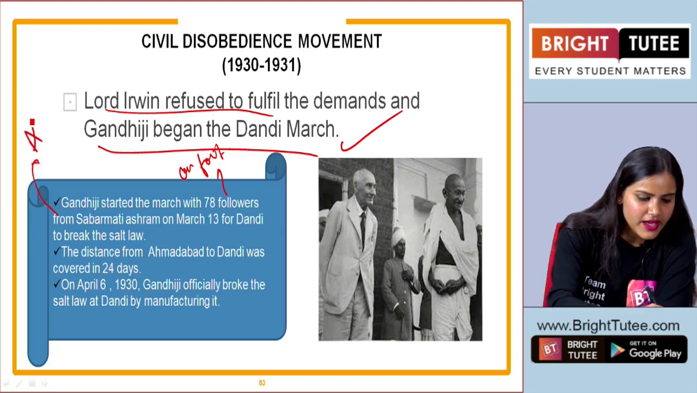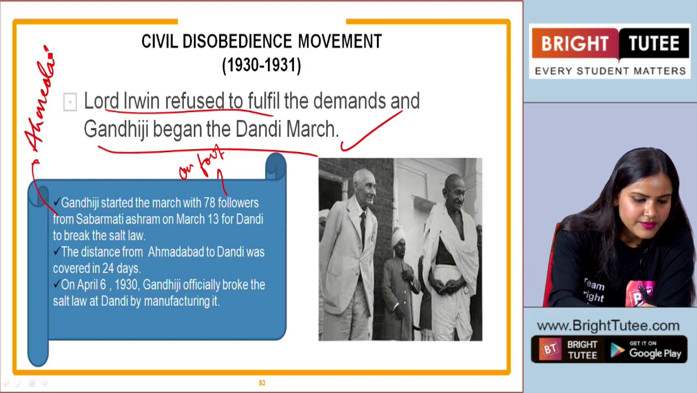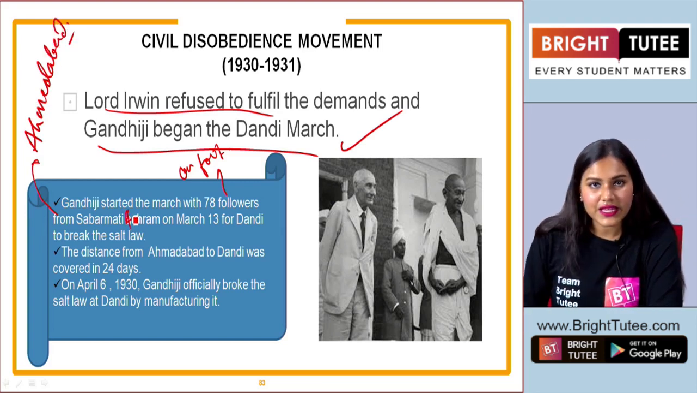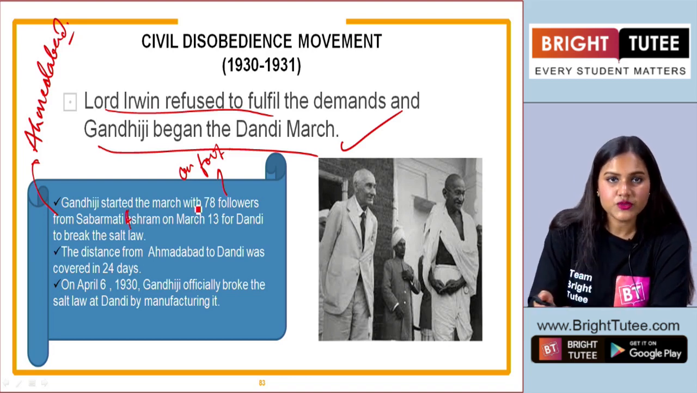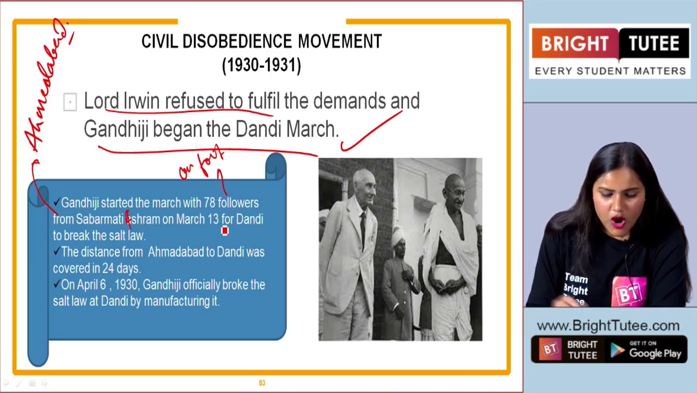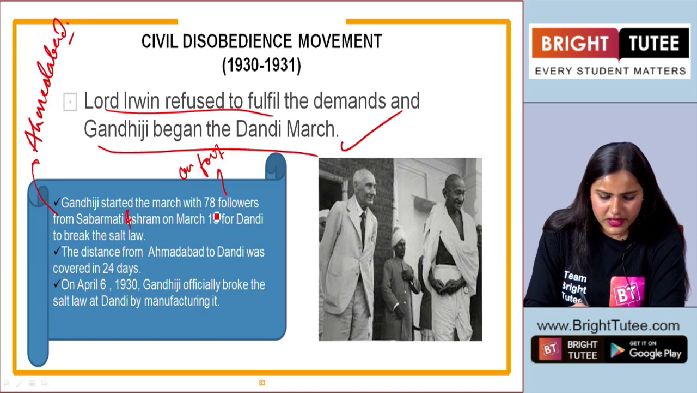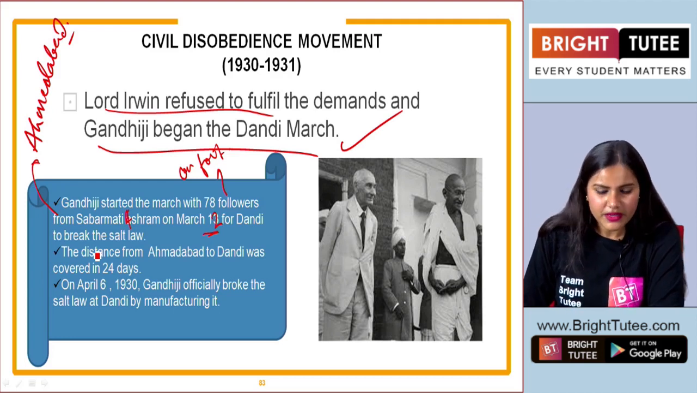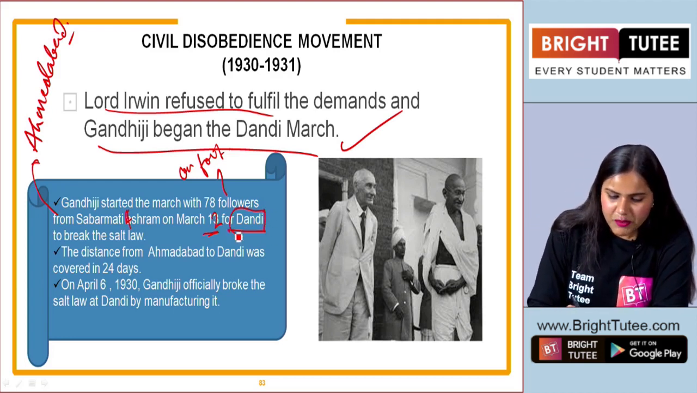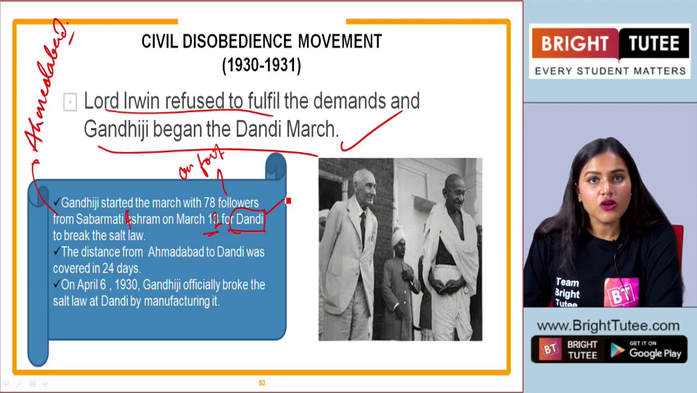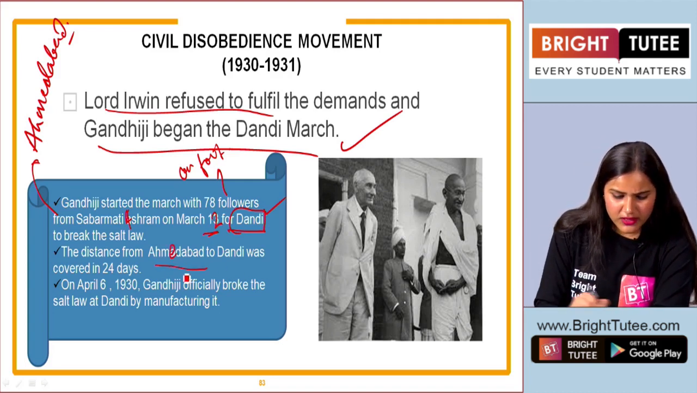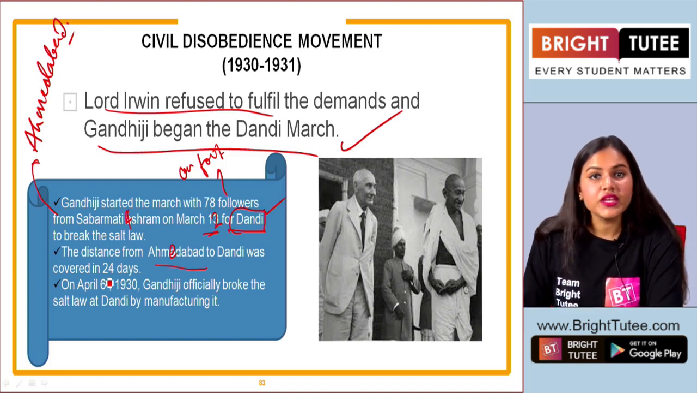Where? In Ahmedabad. Okay. So from Ahmedabad, Gandhiji started this march from Sabarmati Ashram on March 12, not 13, 12, for Dandi to break the salt law. This is the place where the salt law was broken. So, the distance from Ahmedabad to Dandi was covered in 24 days.